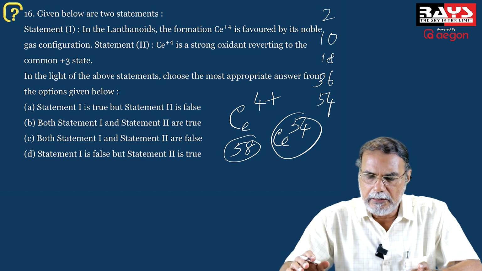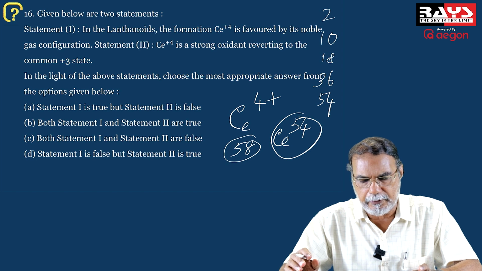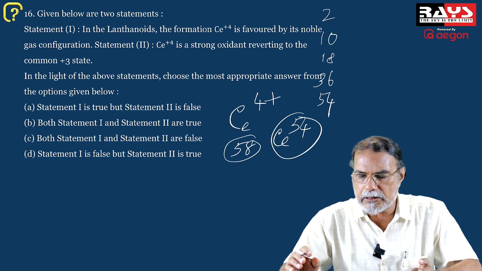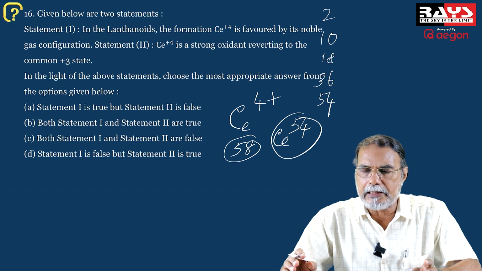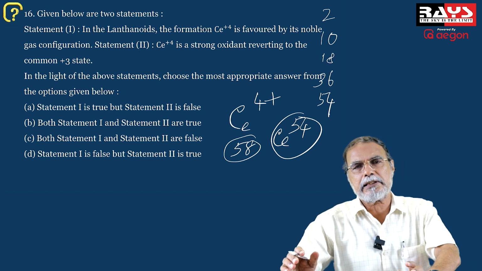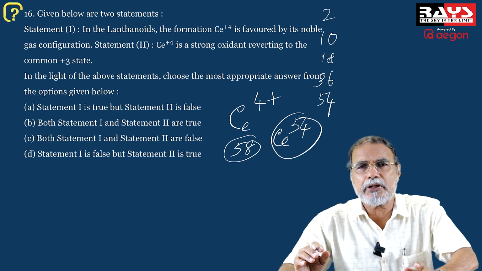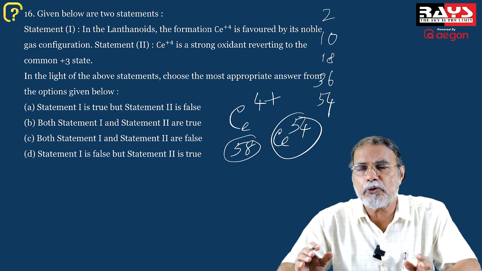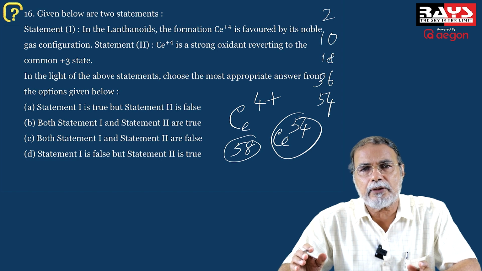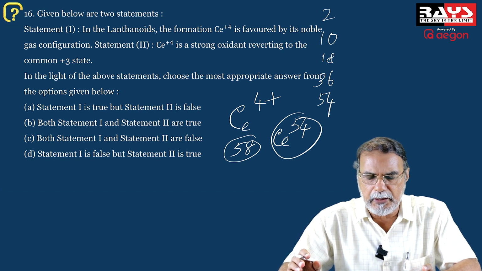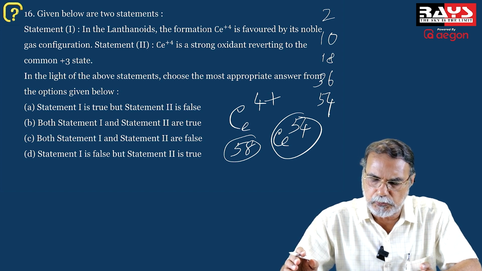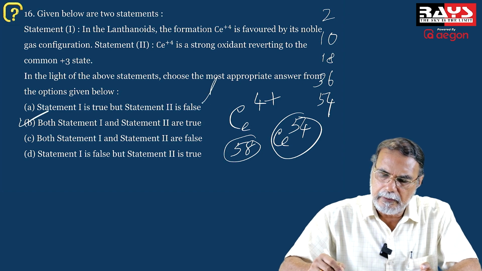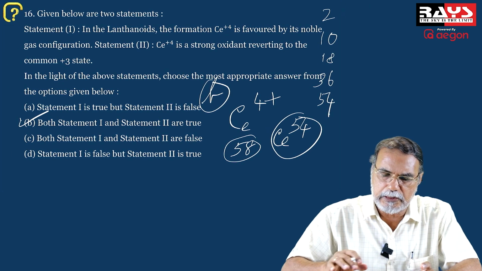So the first statement is a pretty correct statement. The second statement is also a correct statement. Ce4+ is favored by its noble gas configuration. That is very correct. And the statement that Ce4+ is a pretty strong oxidizing agent and is reduced to cerous ion Ce3+, so Ce4+/Ce3+ represents a redox system, is also a correct statement. So both statement 1 and statement 2 are true. So B is the answer. The correct answer to this question is B.